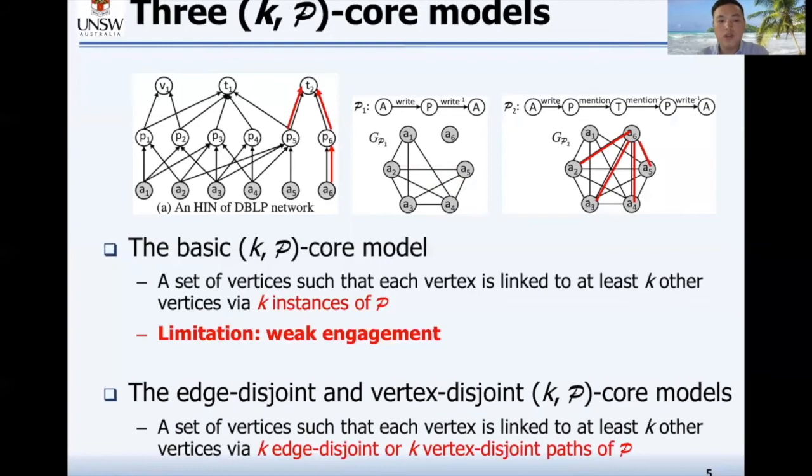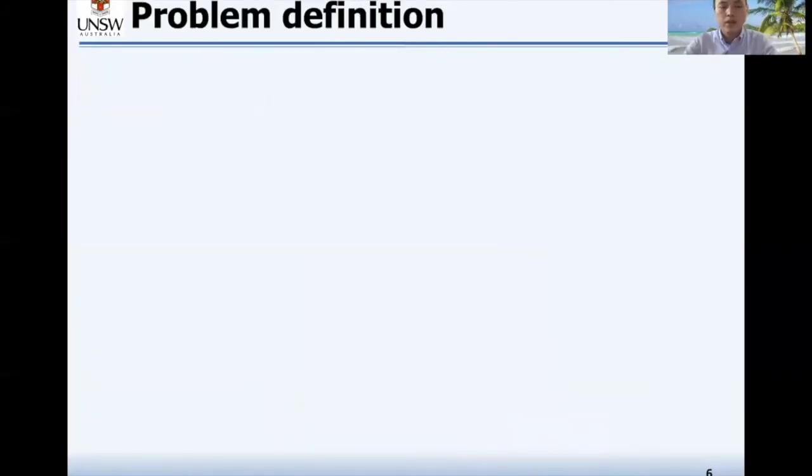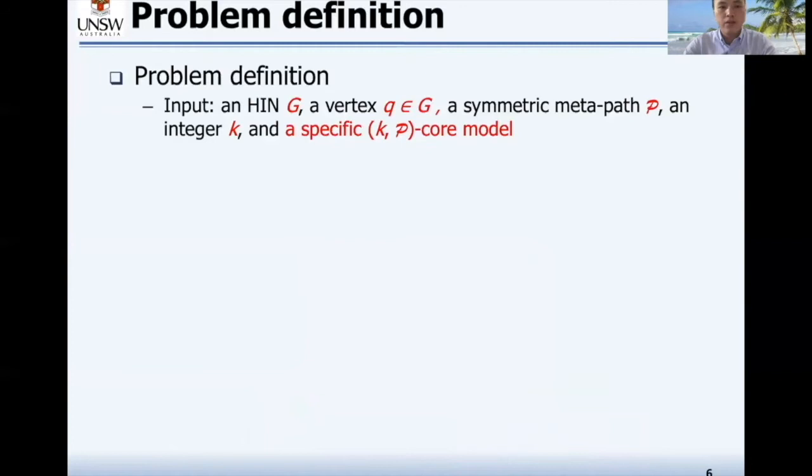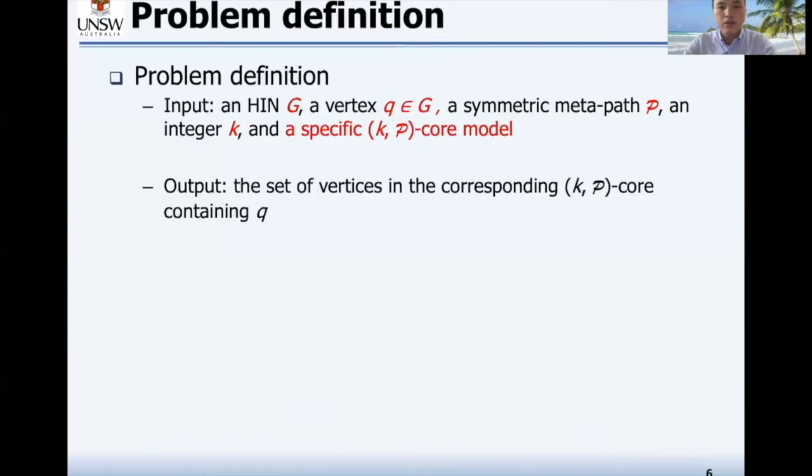To address this issue, we propose the edge-disjoint KPcore model and the vertex-disjoint KPcore model, which correspond to a set of vertices such that each vertex is linked to at least k other vertices, via k edge-disjoint or k vertex-disjoint paths of P. The 3 kinds of KPcores are used to model the network communities in the HIN. The specific problem definition is as follows. Given an HIN, a query vertex, a metapath, an integer k, and a specific KPcore model, the goal is to find the set of vertices in the corresponding KPcore containing the query vertex.